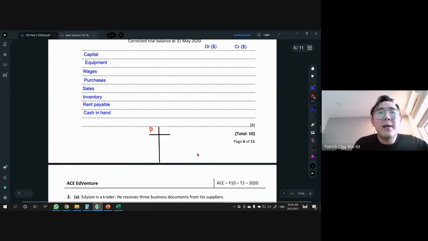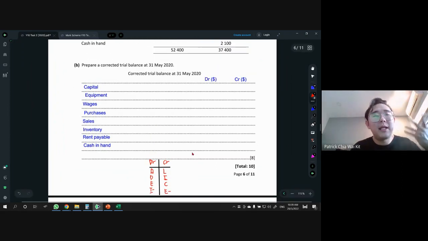So DR, CR. Left hand side we have asset, drawings, expenses, and also I minus. Whereas right hand side we have liability, income, capital, and also E minus for purchase return. I minus is sales return. Just according to this, if you know the account belongs to which element, then you'll be fine.